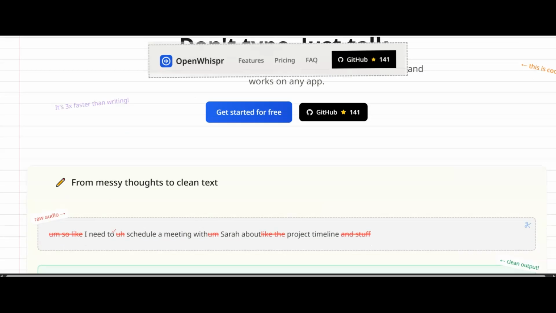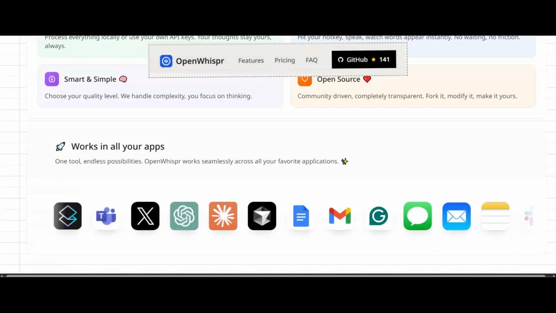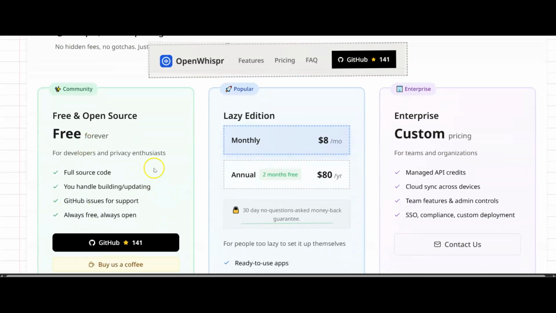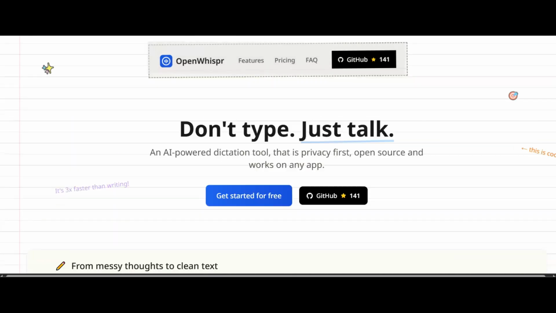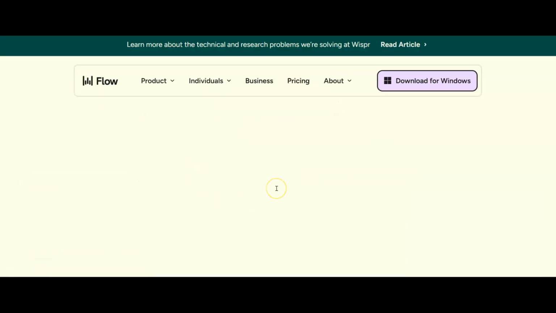So if you do have a few skills when it comes to automations and software, then you can use this. This is Open Whisper. You can get started for free. This is source code, basically, and you can put this into your own tool. You just download it, it's always free, you get the source code, and then you can build your own local version of this Whisper software that does exactly the same thing as this piece of software over here.